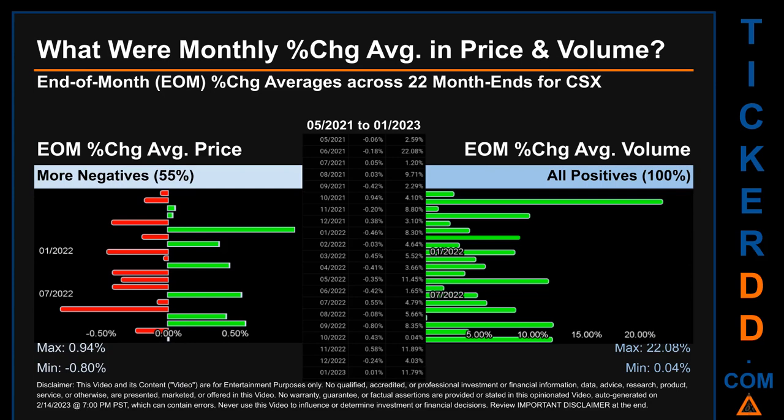Price saw an end-of-month max of 0.94% in average percentage change along with a minimum of -0.80%. For volume, the maximum and the minimum monthly percentage change were respectively 22.08% and 0.04%.